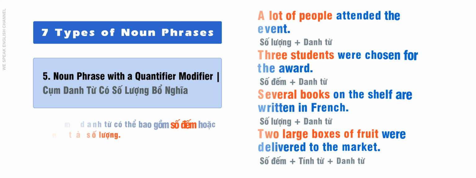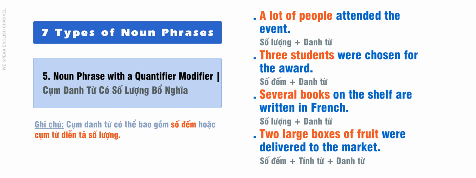5. Noun phrase with a quantifier modifier. A lot of people attended the event. 3 students were chosen for the award.